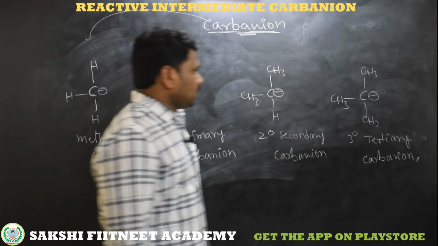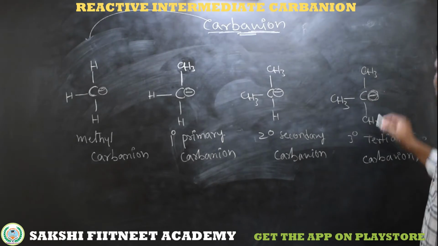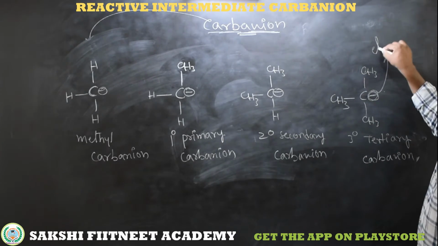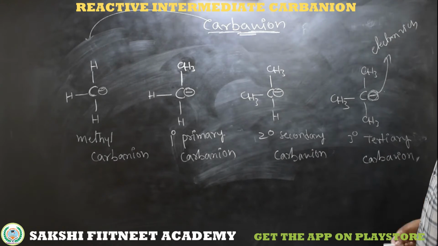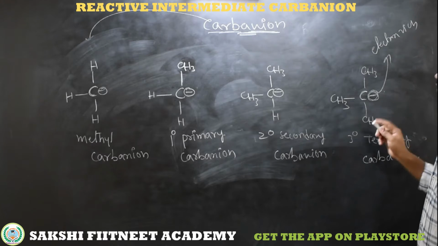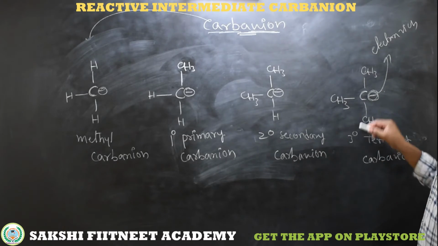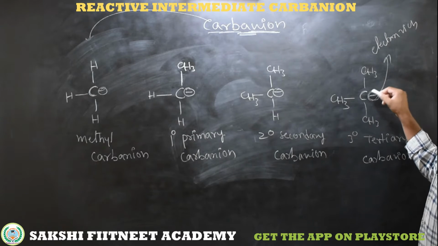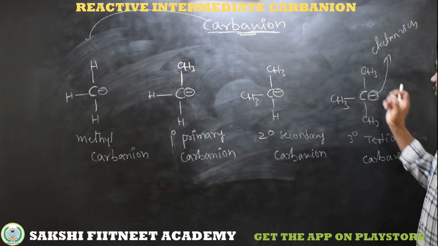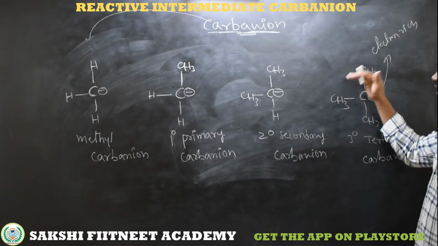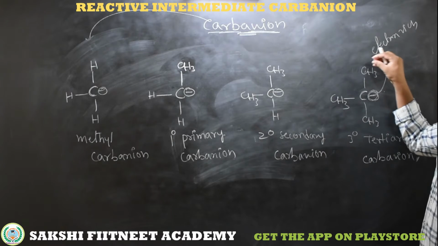According to the inductive effect, see, this is a carbon which is electron rich carbon. So it has no need of electrons from substituents. In the case of a carbocation, the carbon is electron deficient, and it always tries to pull electrons from bonded substituents, that means bonded groups, if they are electron donors.